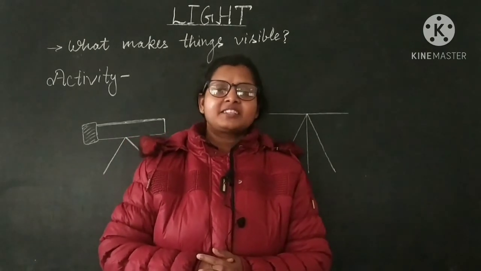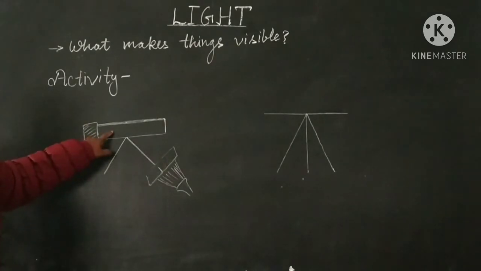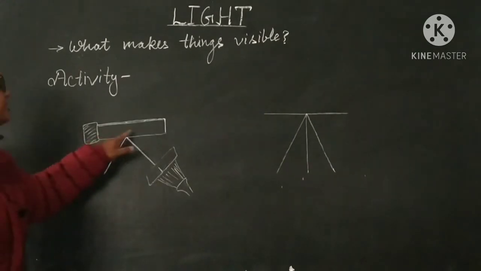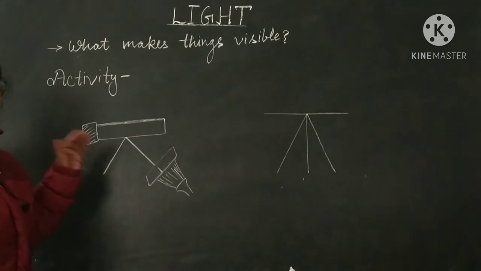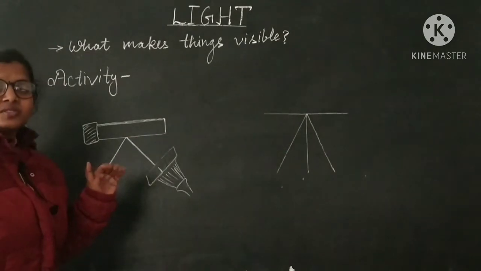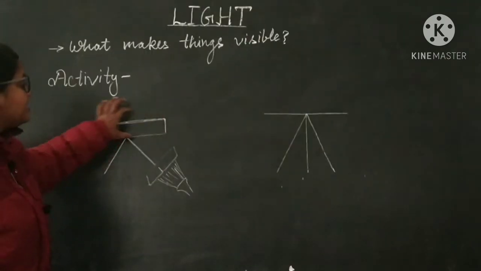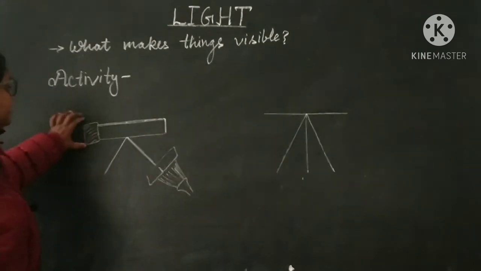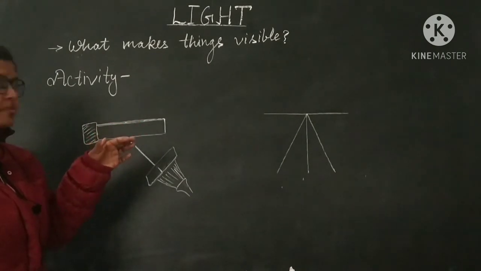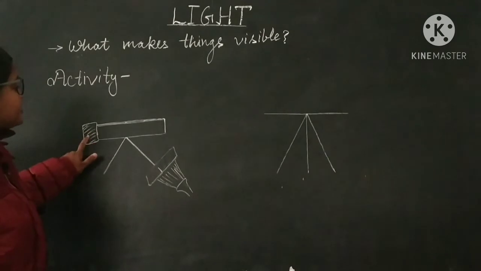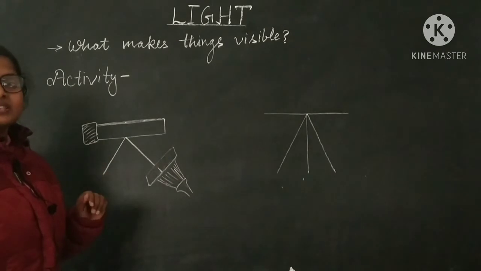So let's perform an activity. Students, please listen carefully. It is your looking glass, a thin slide of looking glass in which you regularly watch your face or your image. And then a thin strip of looking glass is here. It is the support, a wooden block in which a slit is made, and in this support the thin slide of glass or mirror is placed properly.